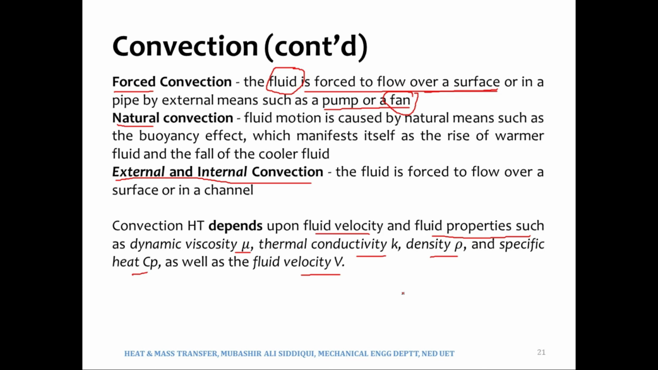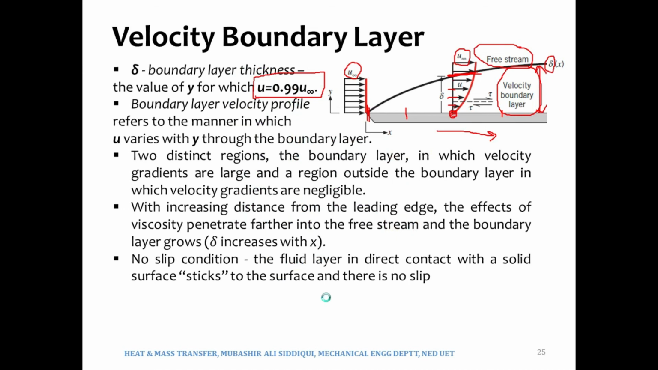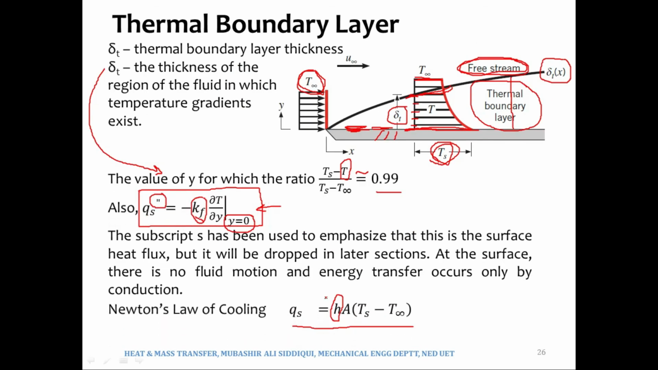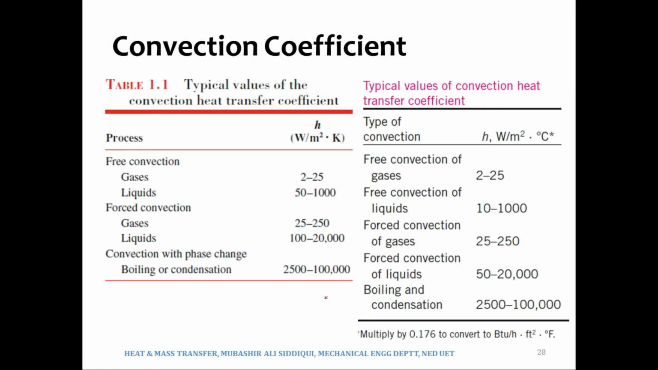So since the convection heat transfer rate depends upon so many parameters, H cannot be a material's property. It depends upon some material properties such as the viscosity, density, thermal conductivity, and specific heat, but it depends upon velocity as well. So K is a material's property and H is not a material's property. This is the same thing that we have discussed.